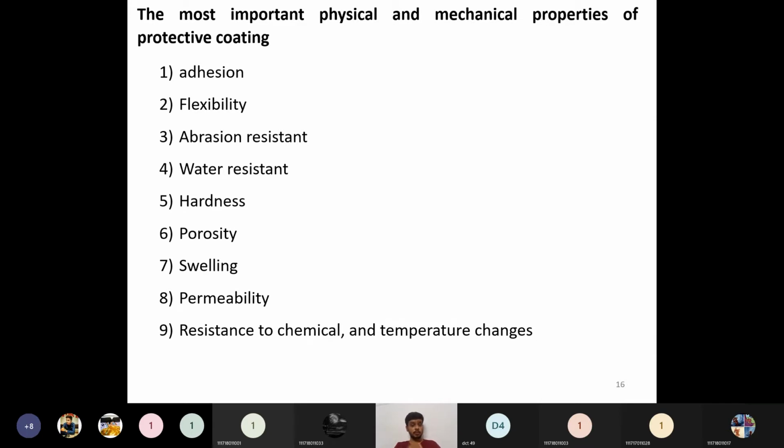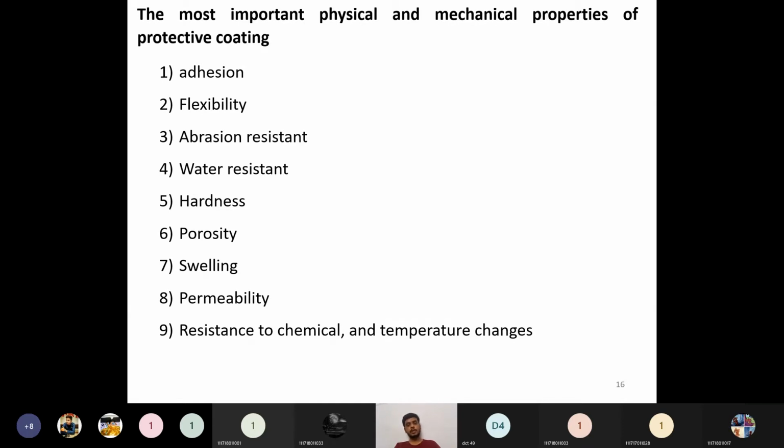Then swelling, it should not swell. If that particular paint is swelling, it will look very odd. It will not create a uniform leveling. The swelling should be low, and permeability should also be very low. If permeability is very high, what happens? It will allow water, gases and pollutants to come in from inside. So permeability should be low.